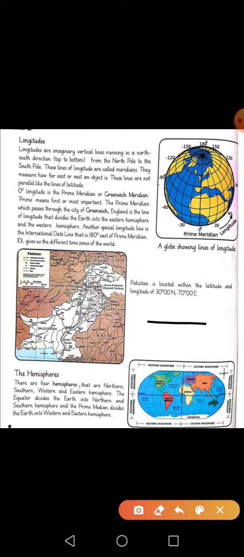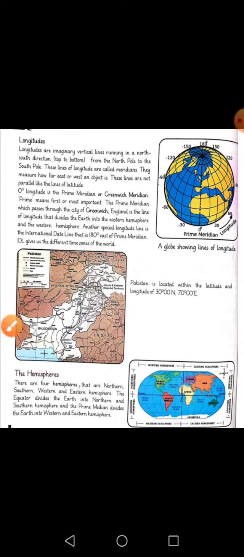This is called horizontal and this is called vertical. And in today's lesson, we are going to talk about these vertical lines. Please open your books and follow the lecture. Longitudes are just like the latitudes, they are also imaginary lines. But in this case, they are vertical lines.